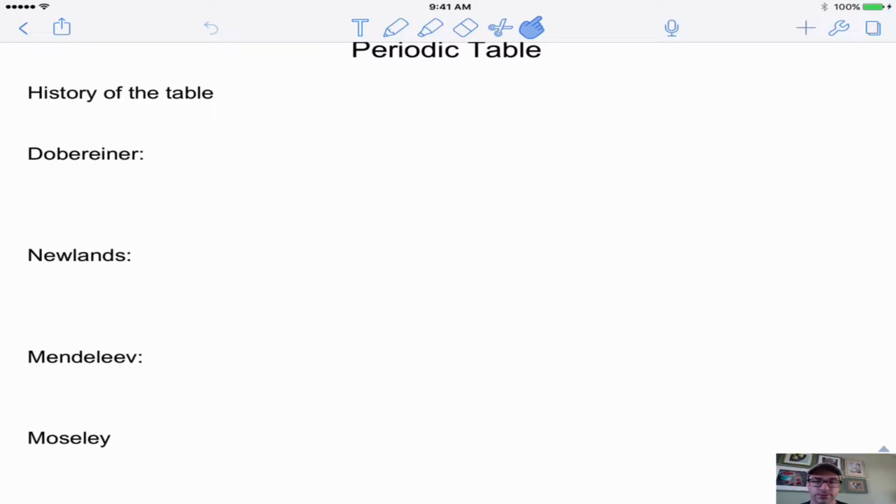First we're going to start with a little bit of history of the periodic table. There are some new scientists here that weren't here before. The first one that you may not recognize is Dobereiner. And what Dobereiner looked at were something called triads. And so this was early on. People were just discovering elements and thinking of ways to categorize them. And so he came up with his law of triads.